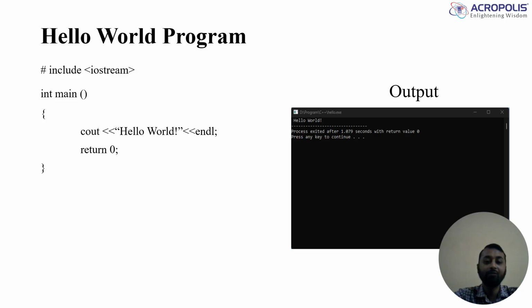We don't see any error, so let's run the program. When we run this program, we get the output showing hello world in the console prompt.